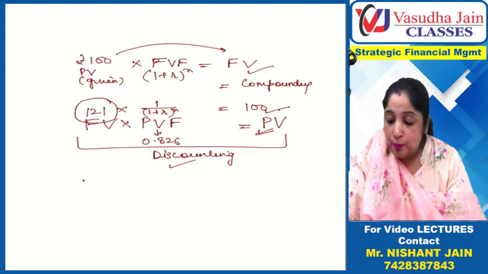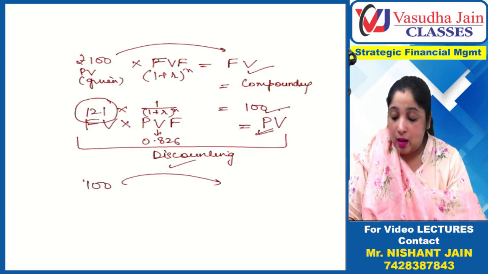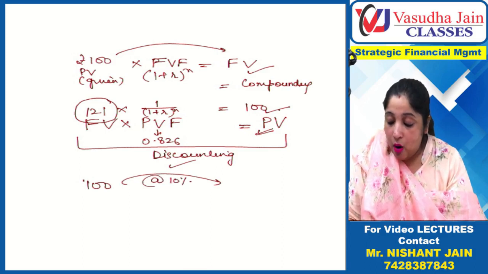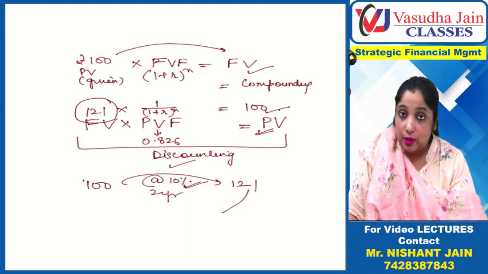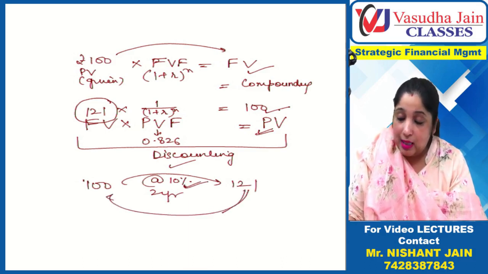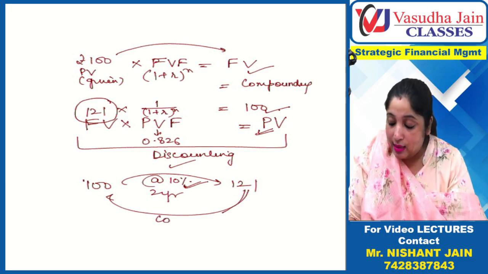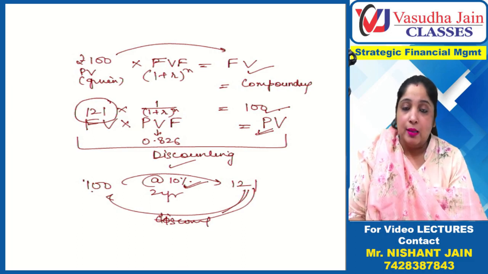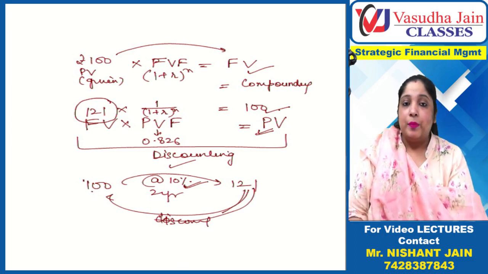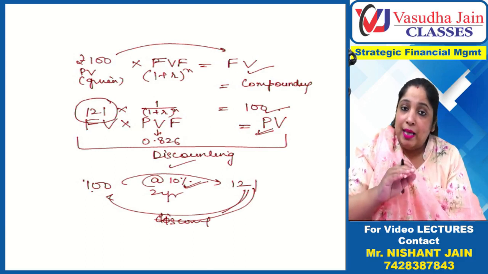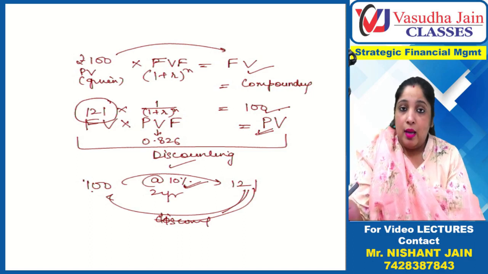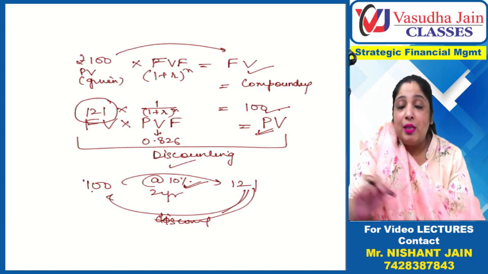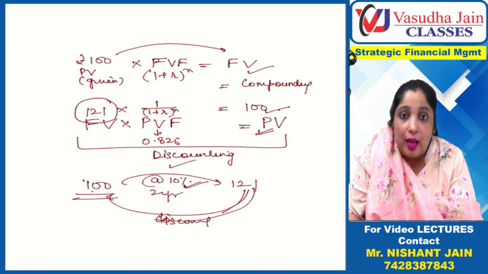So why did it become 100 rupees? Because 100 rupees grew at 10% for 2 years to 121. Please listen to this very carefully: if the same compounding rate is used as the discounting rate, then definitely 121 will become 100 rupees. What I am trying to say is that if the same speed at which the money has compounded is used to discount the money, the same present value will come.